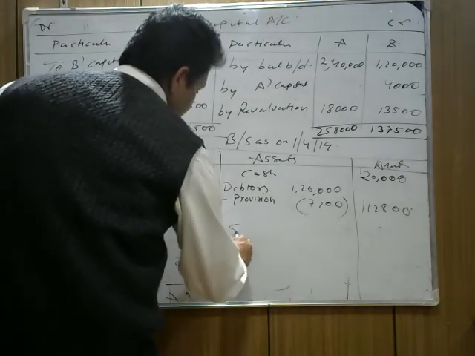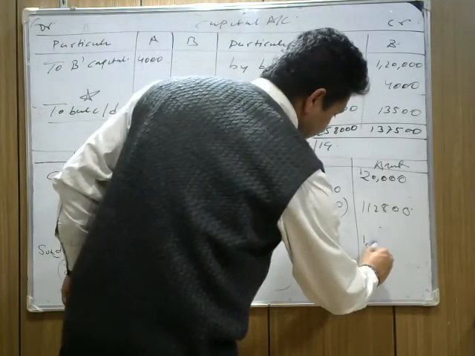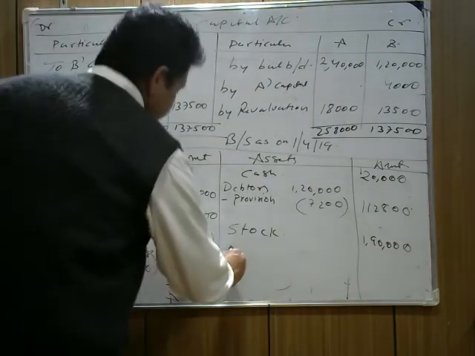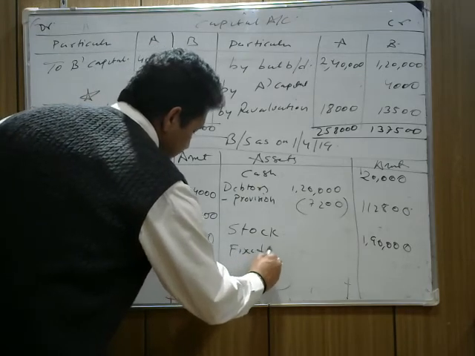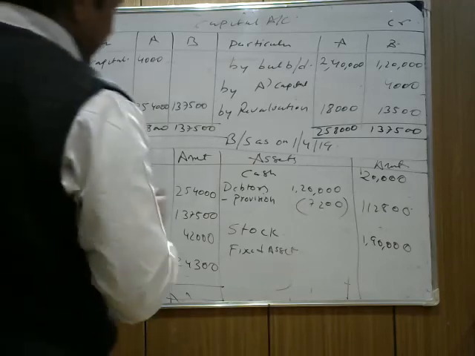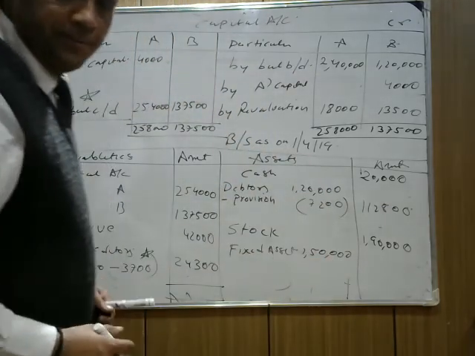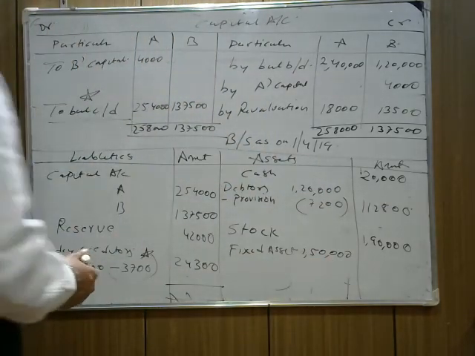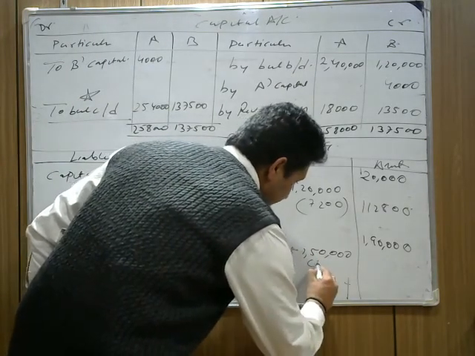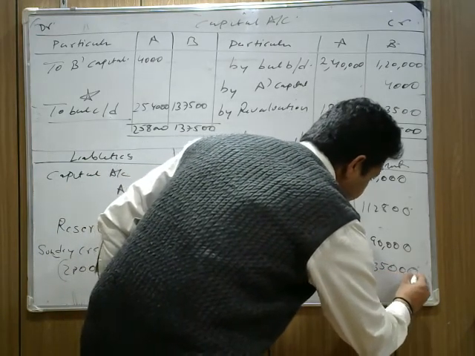Check the next portion. Stock. Now stock value increases. Now what is the new value? It is given in the question. It's mentioned here: 1,90,000. The value of stock is given. And then the fixed assets. Check and tell me what the fixed assets are. Old value is 1,50,000. Fixed asset depreciated or appreciated? Appreciation means increase, depreciation means decrease. So fixed asset depreciated by 10%. It means less depreciation. We write 15,000, it is coming 1,35,000.